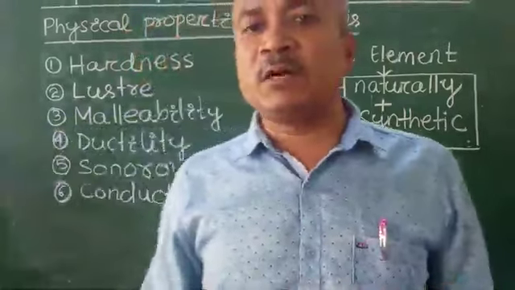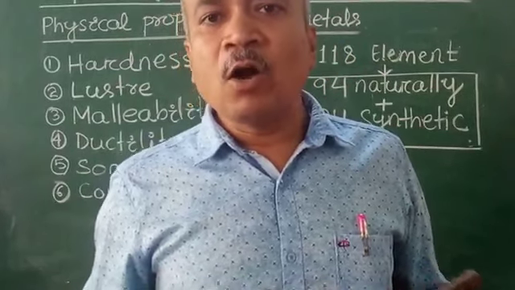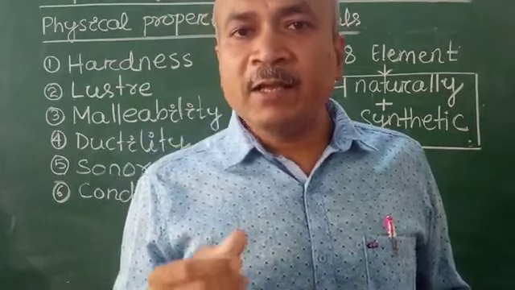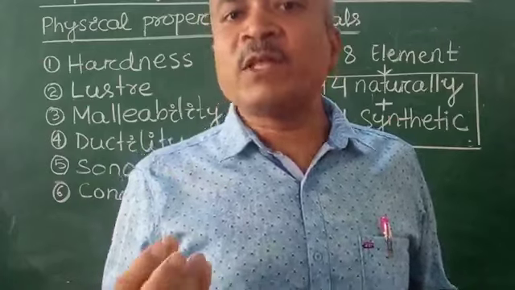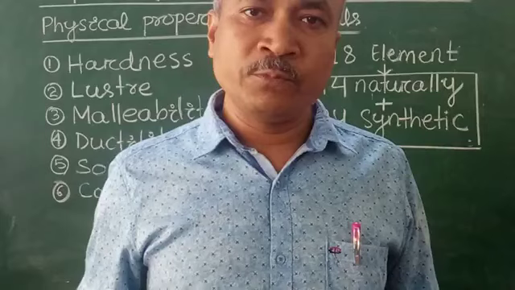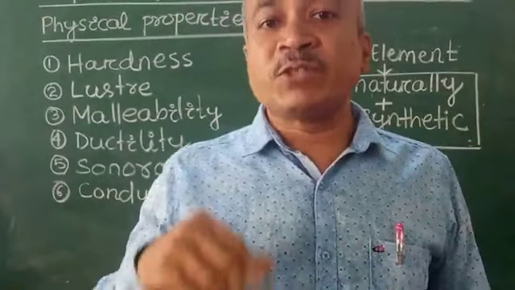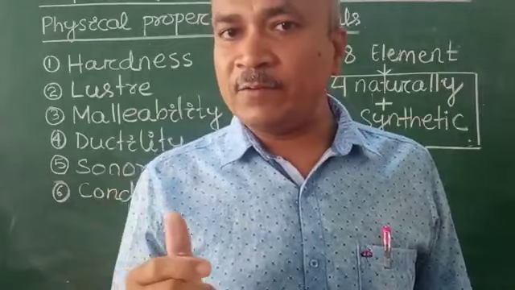Or you might have seen the gold, silver, copper, zinc, all these metals, they shine. Shine means they have this property that is called the lustrous property. So this is one of the properties of metals, that generally they shine.